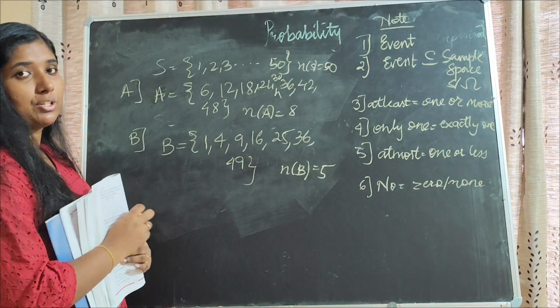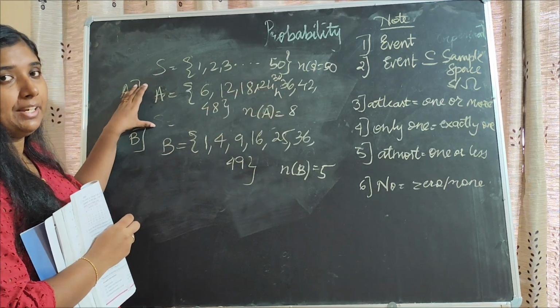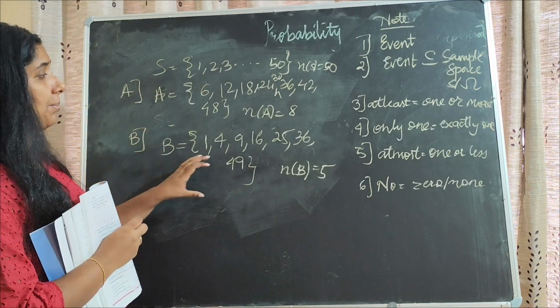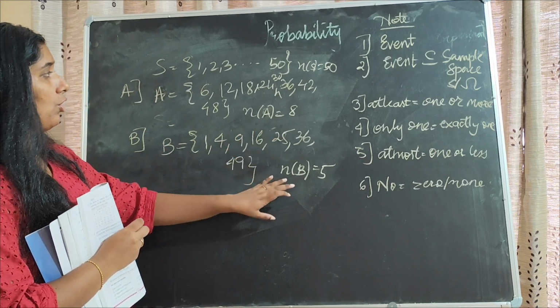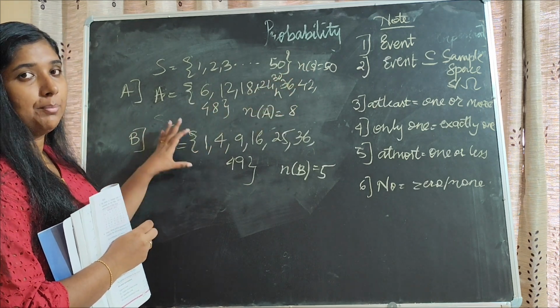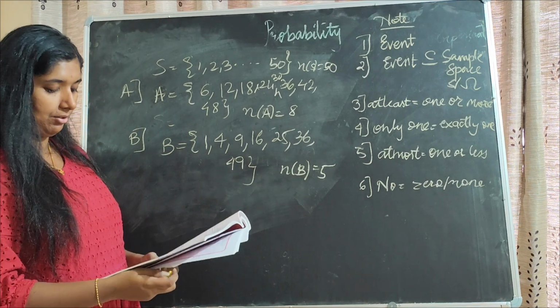So in the previous question I had written n of S for all. So note that for every event, n of A, n of B, like this you need to separate it out. n of A is 8, n of B is 7, n of S is 50. So all will not be n of S, they will be written based on the name of the condition or name of the event.